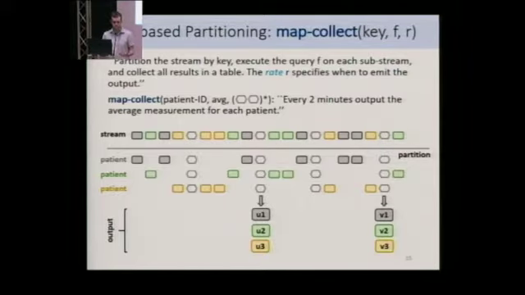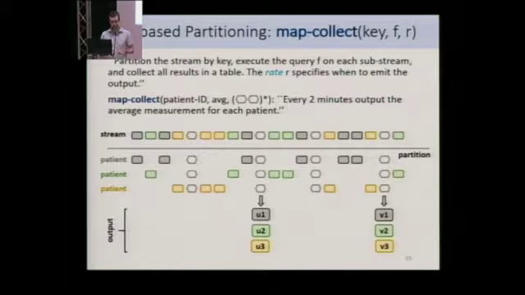But in order for this description to make sense, I also need to somehow describe when the output is supposed to be emitted. And in order to specify that, I'm going to assume that the input stream is instrumented with special symbols. I call them punctuations or synchronization markers. And then I specify when to emit output by giving a regular expression in terms of these punctuation symbols.